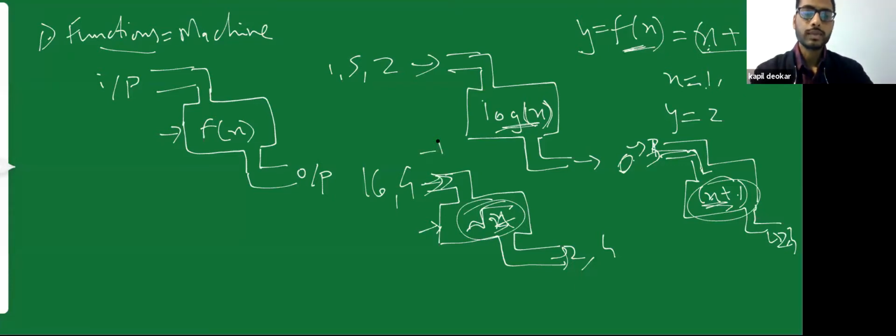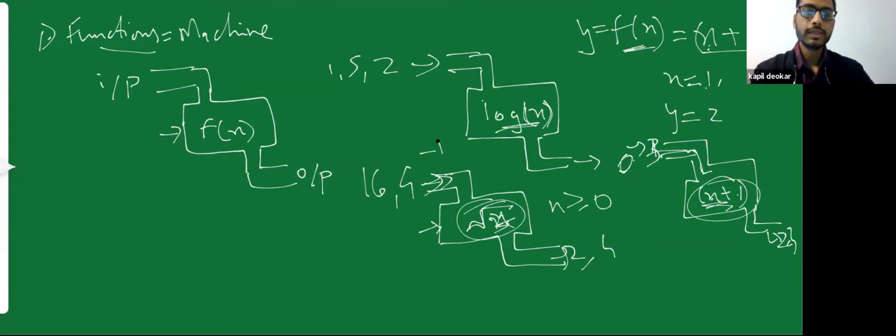Why? Because then it would be the root of -1, and I am checking only for real numbers, not imaginary numbers. So my machine will say there's an error, I can't find the value of this term. I can only find values for x which are greater than or equal to 0.